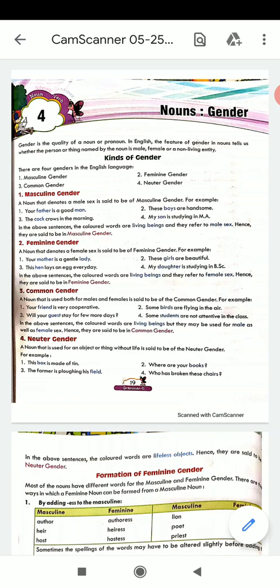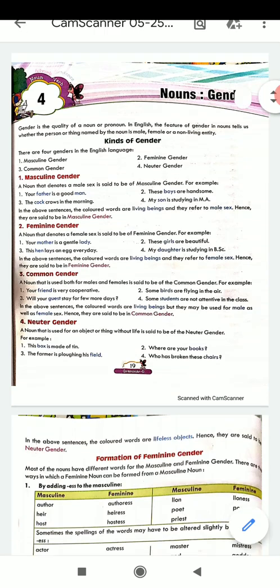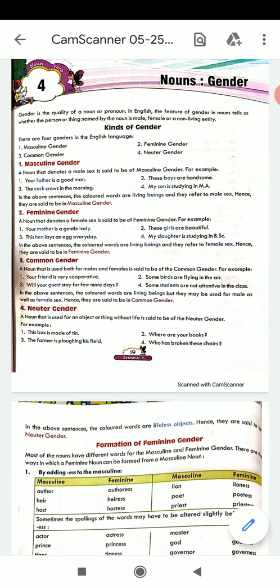First is masculine gender. Whenever a noun denotes a male person or a male animal, then it is said to be in masculine gender. Father, man, gentleman, tiger, lion, horse, all these are said to be in masculine gender. Then comes the feminine gender. Mother, sister, aunt, they fall under feminine gender when we are talking about the females.